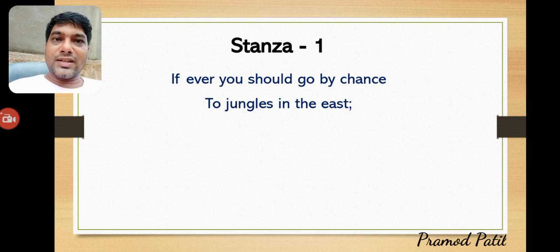In the east means, as I already told you, the jungle in the east means this. The American writer is telling the students that if by chance in the future you go to the east, that means India. Here east means simply India.